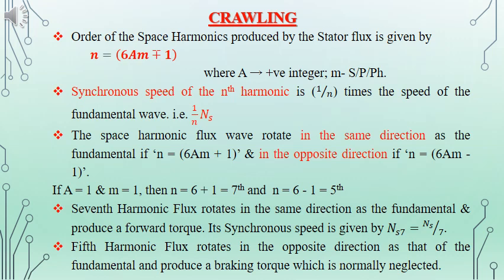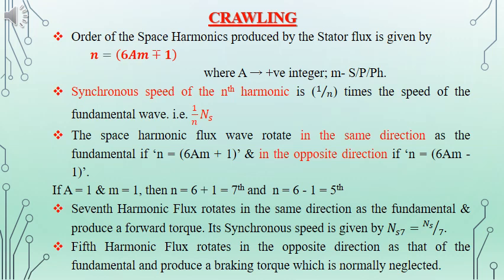If we analyze the system, we can understand the nth harmonic, which is having the equation 6am plus 1, will be rotating in the same direction as that of the fundamental, and a harmonic which is having the order n equal to 6am minus 1 will be rotating in the opposite direction.